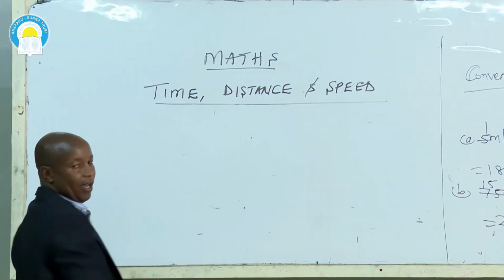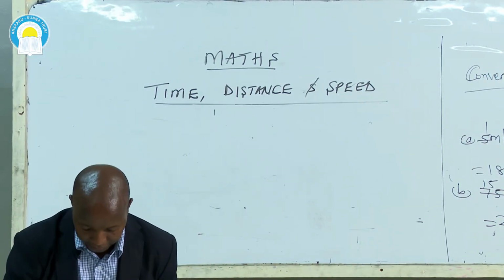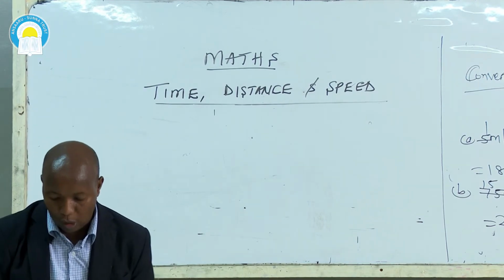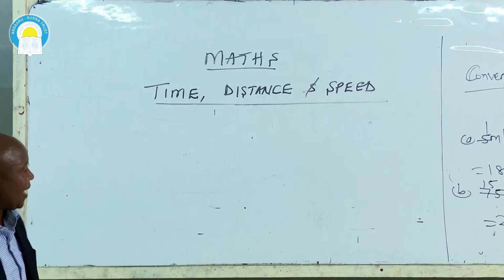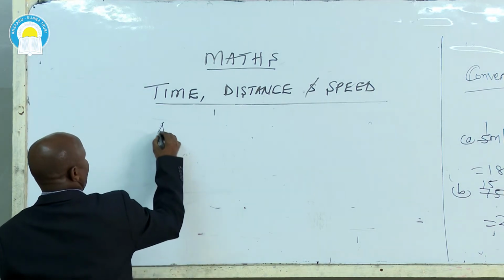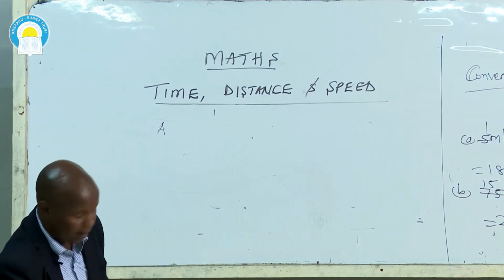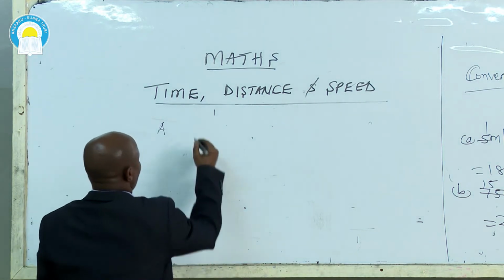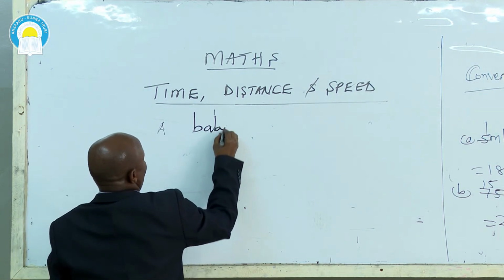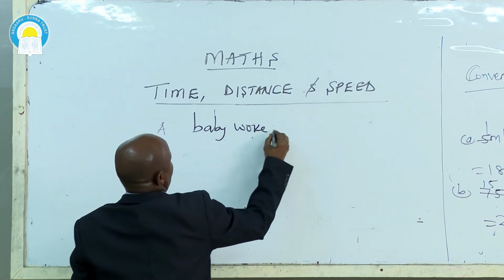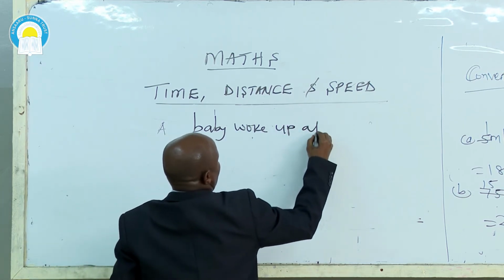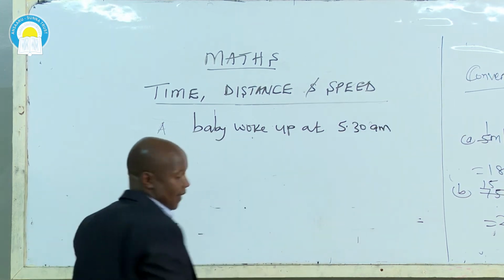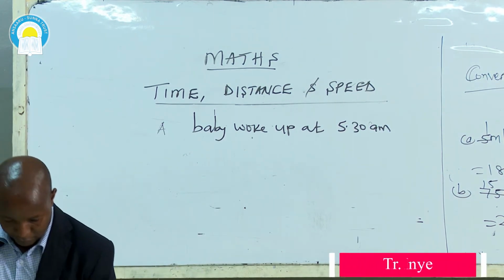You do it wherever you are, and also show your working. A baby woke up at 5:30 a.m. That's very early in the morning.